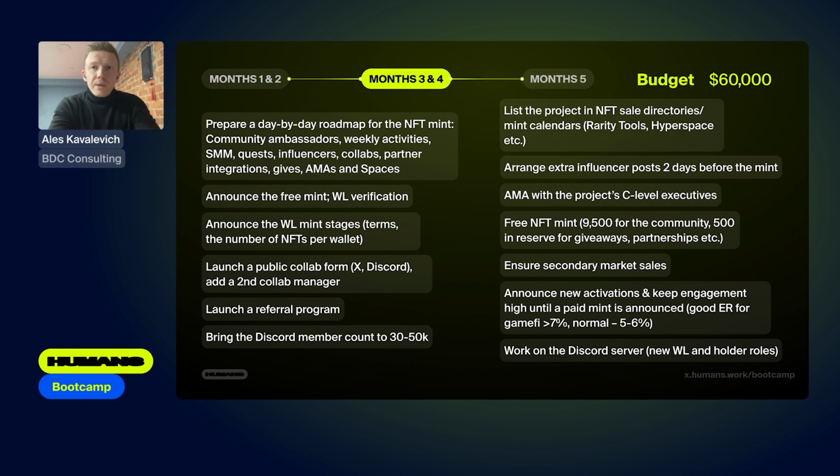On the free mint, 9,500 NFTs we identified for the community, and 500 we kept in reserve for future giveaways, partnerships, and so on. We ensured and increased some effect on the secondary market for NFT sales thanks to a special activity. People started to collect NFTs that were similar to each other in some way, and thus they increased the turnover of the volume of purchases on the secondary market. Moreover, we announced new activations and kept a high enough level of involvement after the mint itself, added new roles for Discord, and thus completed the fourth month.